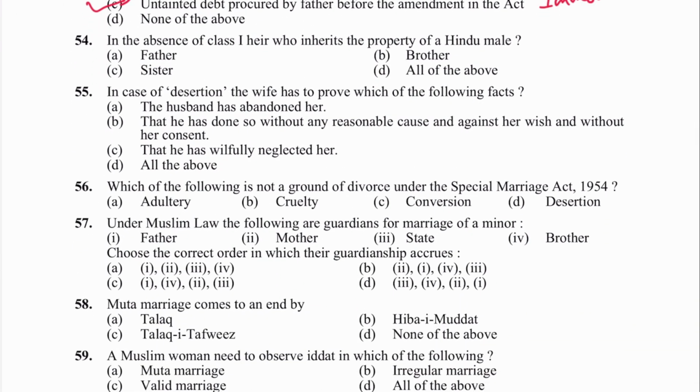Next is 54, in the absence of class 1 heir, who can inherit the property of Hindu male? Father can inherit because father is class 2 heir। एंड जनरल रूल ऑफ सक्सेशन कहाँ पर दिया हुआ है? वो दिया हुआ सेक्शन 8 में। एंड डिस्ट्रीब्यूशन अमंग क्लास 2 कहाँ दिया हुआ है? सेक्शन 11 में।